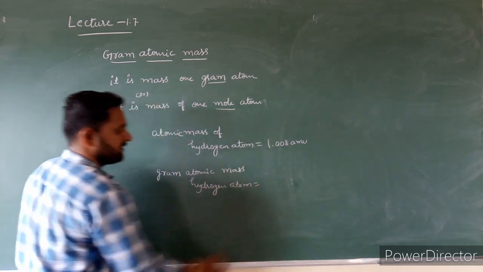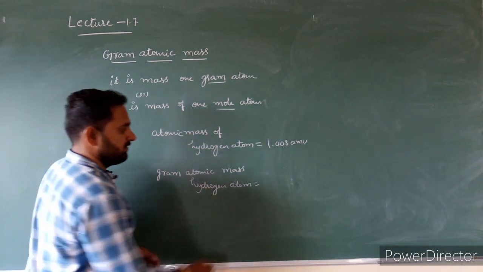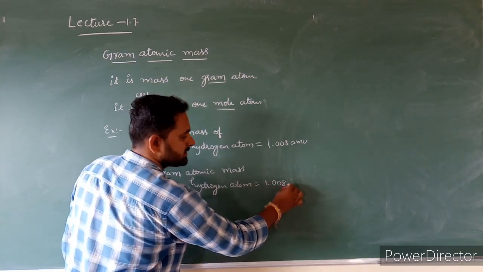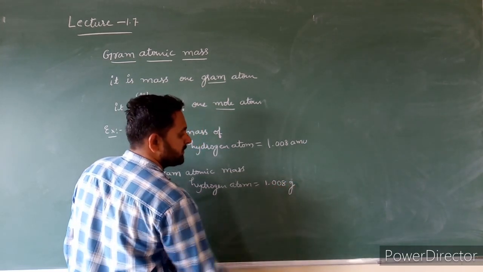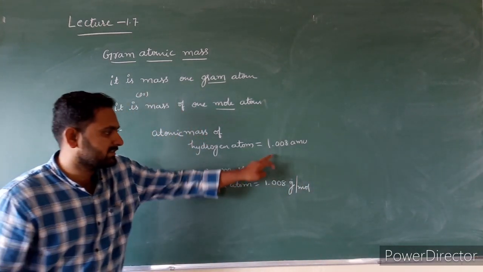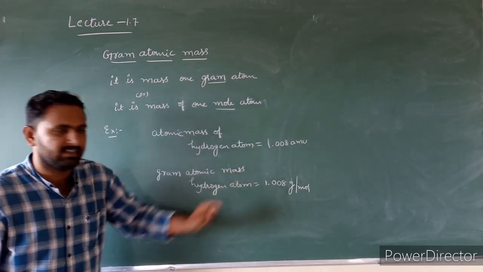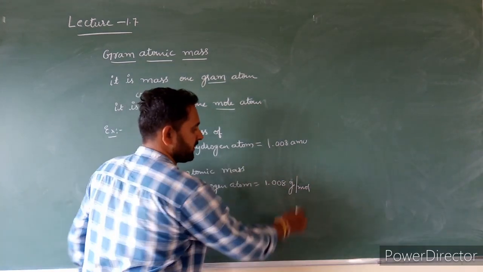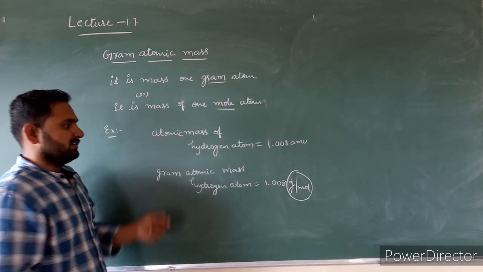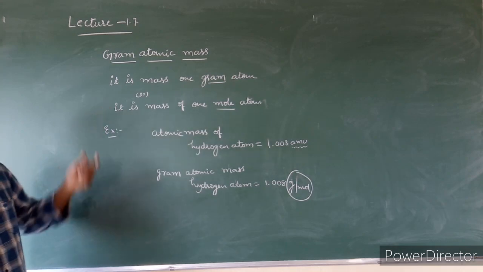The gram atomic mass of hydrogen atom is numerically the same as the atomic mass of hydrogen atom. It is also 1.008, but the unit is different. Here we have to write grams per mole. Atomic mass and gram atomic mass, the numerical values are the same, but the units are different. The gram atomic mass unit is gram per mole. The atomic mass, its unit is AMU. Okay, this is gram atomic mass.